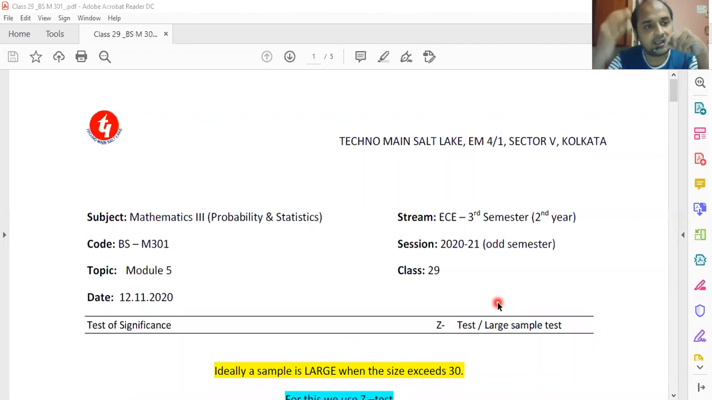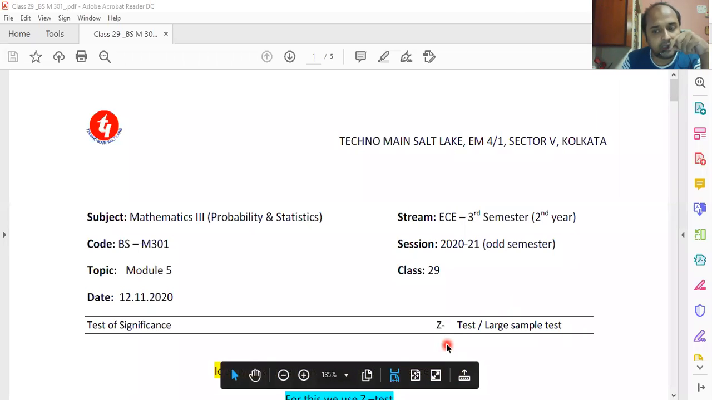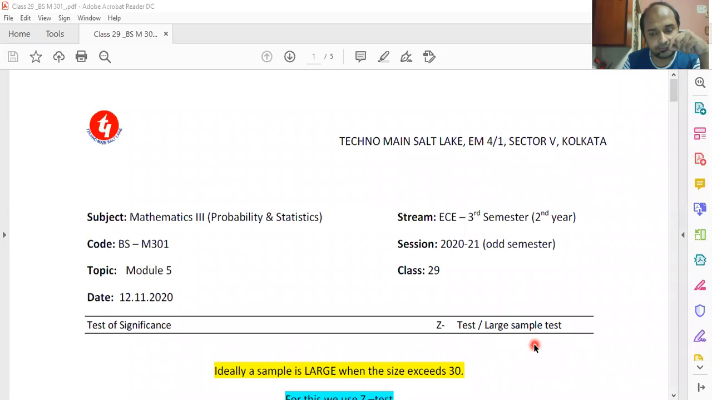Since these terms are there, first of all I decided that I must tell you what a large sample is. What is the definition of a large sample? If I had asked you, you could have said, sir, a large sample can be considered when the sample size is 1,000 or 10,000. When I talk about a large sample, immediately these numbers come to our mind.